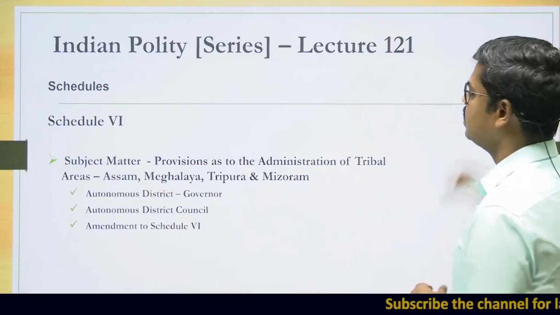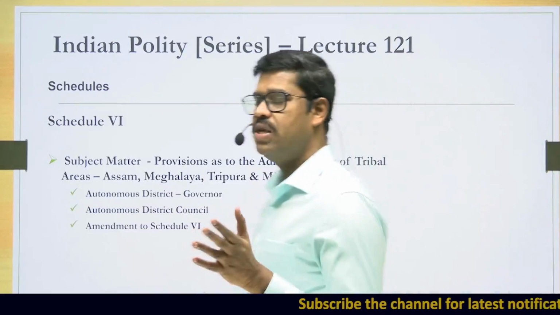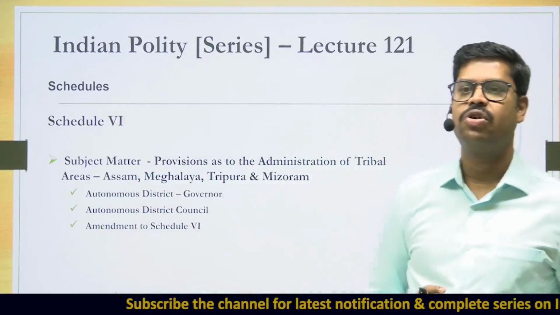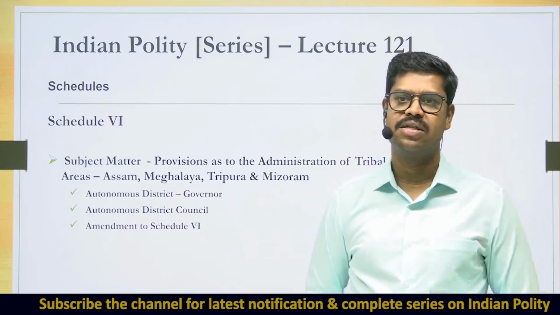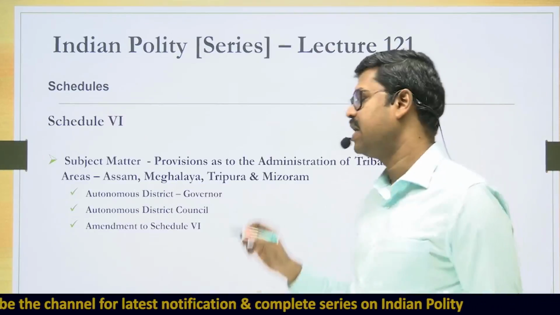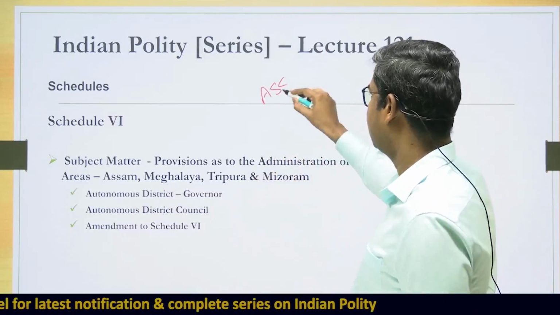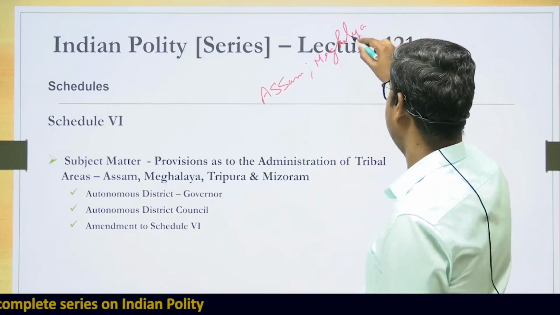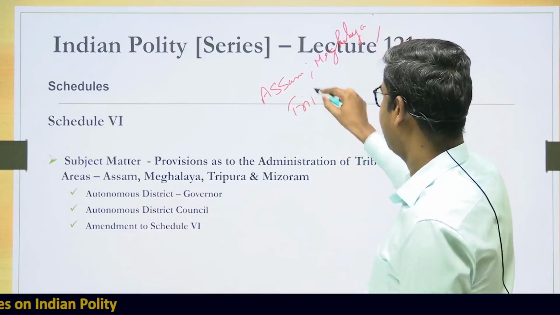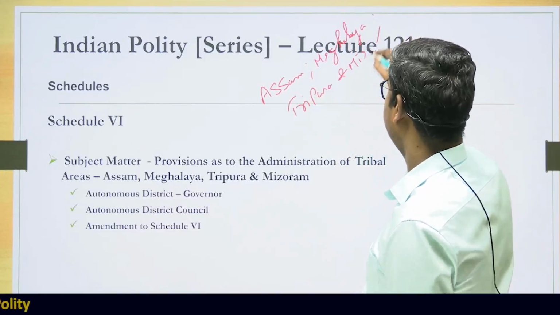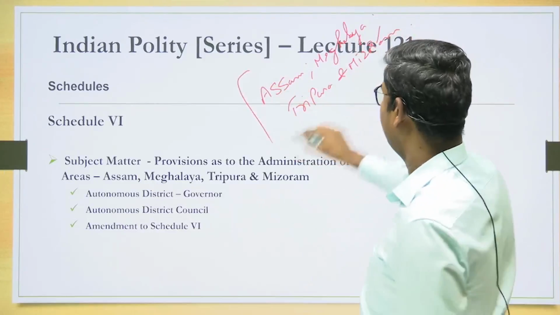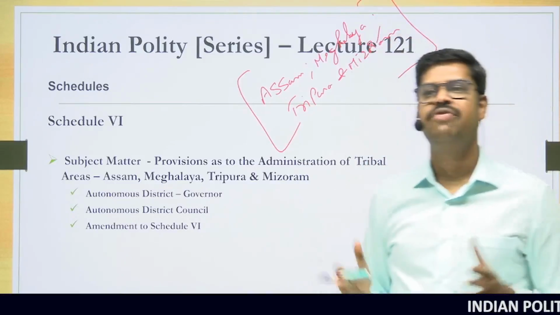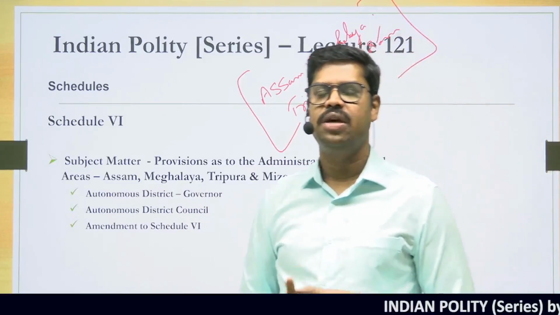Now come to Schedule 6 of the Constitution. While Schedule 5 deals with the administration of scheduled areas, Schedule 6 deals with the administration of tribal areas in our country, only in the states of Assam, Meghalaya, Tripura and Mizoram. So what was not covered in Schedule 5 is covered under Schedule 6 of the Constitution: Assam, Meghalaya, Tripura and Mizoram. In these states, wherever there is a significant tribal population, in those areas Schedule 6 may apply.